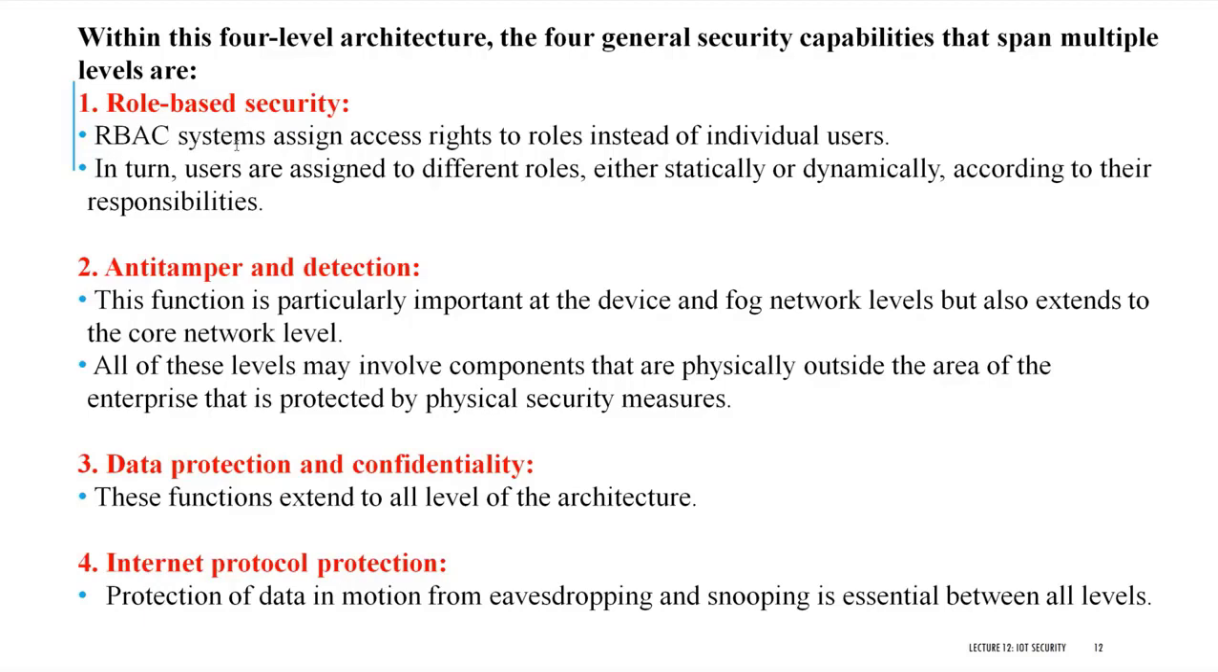RBAC, the role-based access control system, assigns access rights to the roles of the individual users. We are not going to see who that is, but we are going to see what your role is. In turn, users are assigned to different roles, either statically or dynamically, according to the responsibilities. So based on the responsibilities, the roles will be assigned or the access rights will be given. Then anti-tamper means protection against any physical damage to the devices. This function is particularly important at the device and fog network levels, but also extended to the core network level. All these levels may involve components that are physically outside the area of the enterprise and are protected by physical security measures.